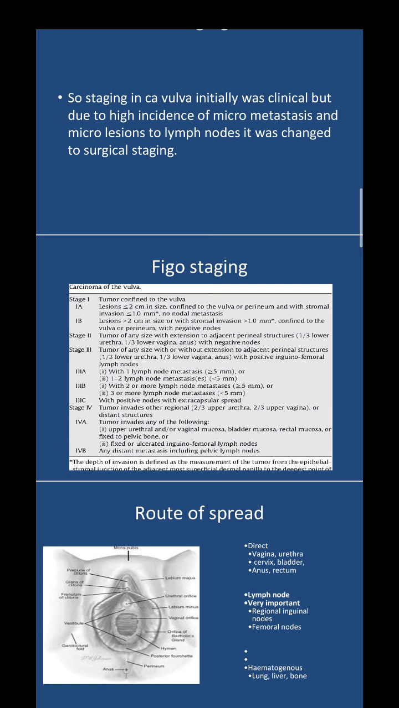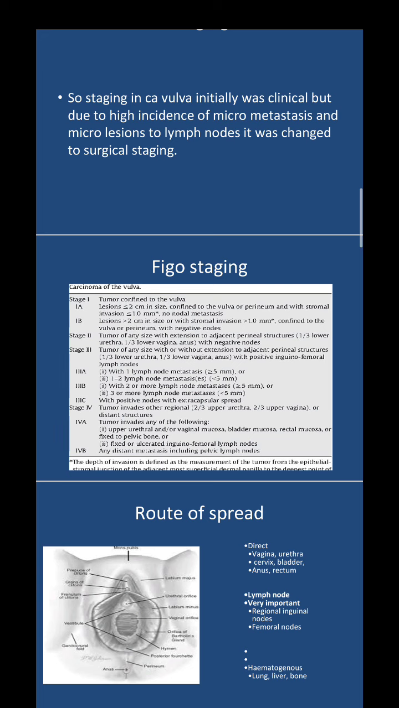Stage 2 is tumor of any size with extension to the adjacent perineal structures, either upper urethra, lower vagina, anus, with negative nodes. In stage 3, it is tumor of any size with or without extension to the adjacent structures with positive inguinofemoral nodes. Okay, so 3A, 3B and 3C are based on the size of the nodes and the number of the nodes. Okay, you classify.